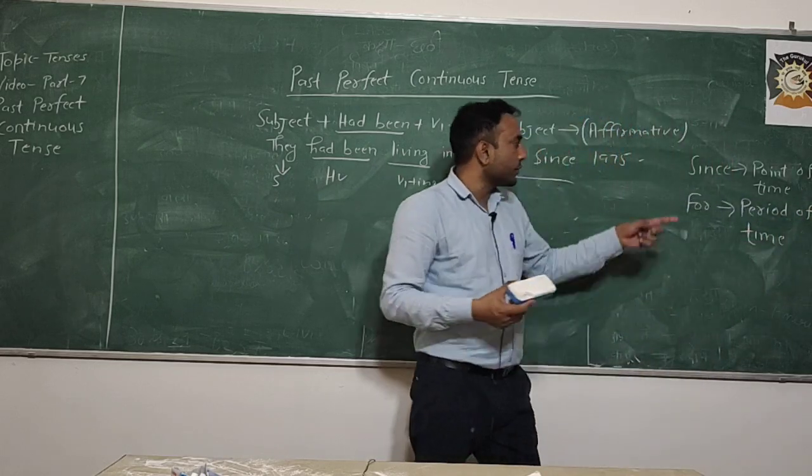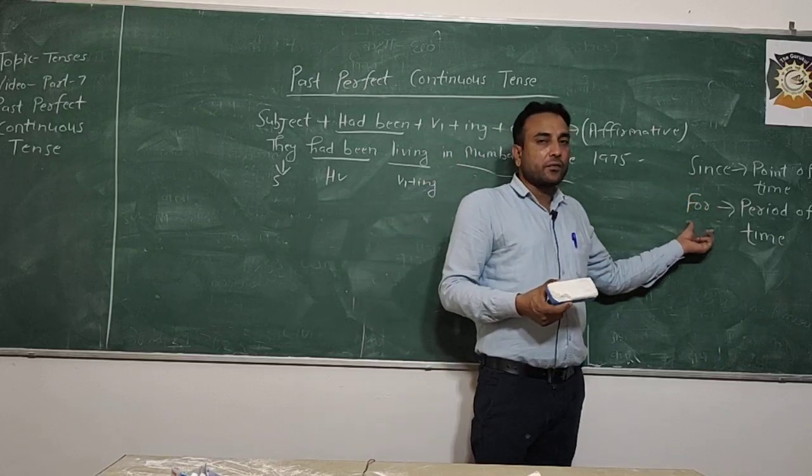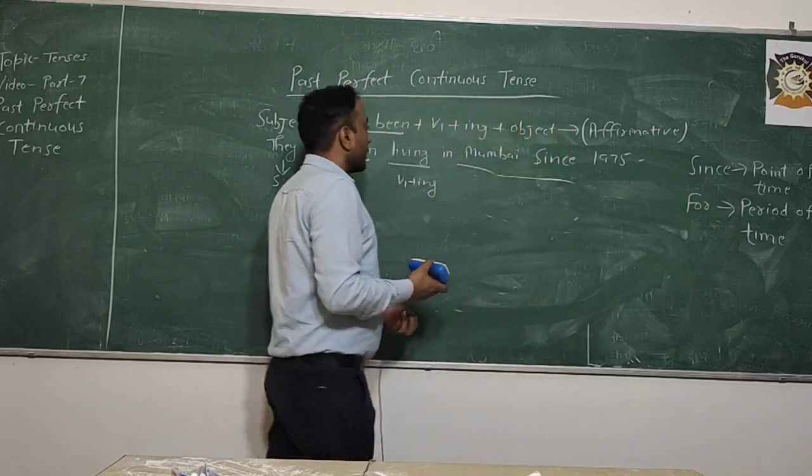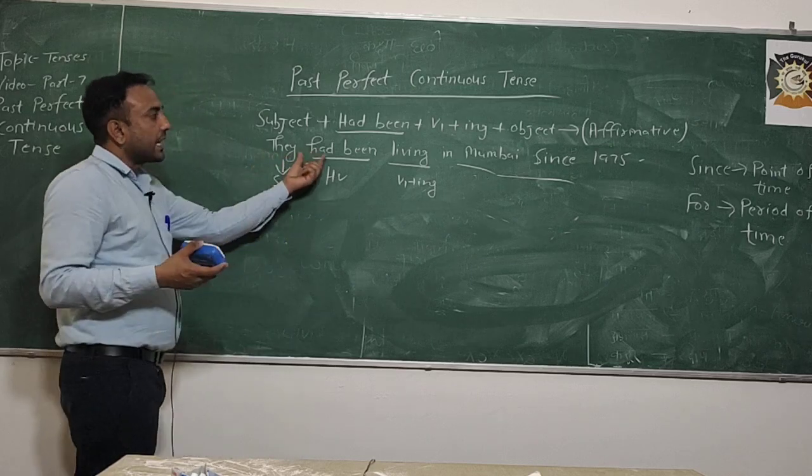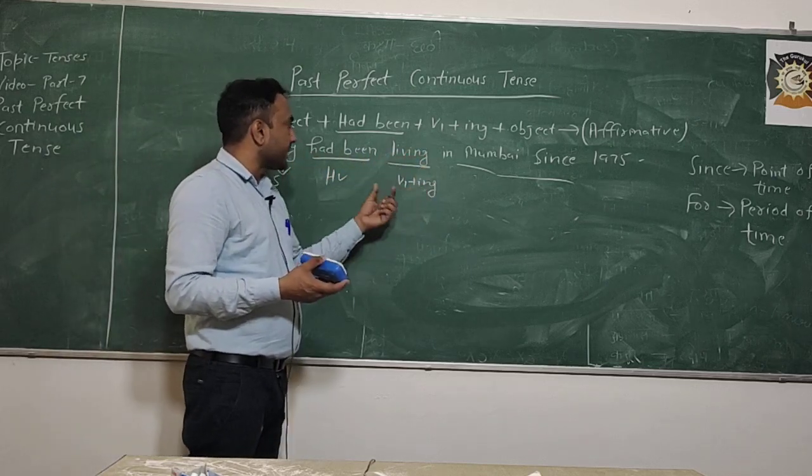Keep these two in mind: since for point of time and for for period of time. So: they had been living in Mumbai since 1975.